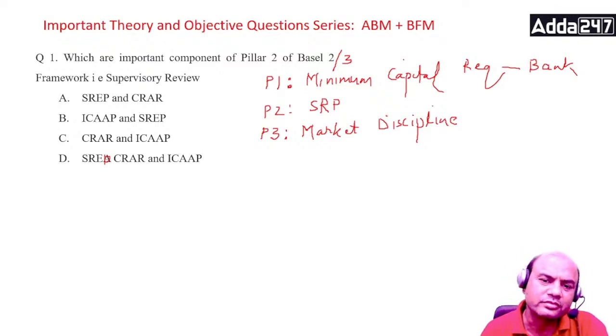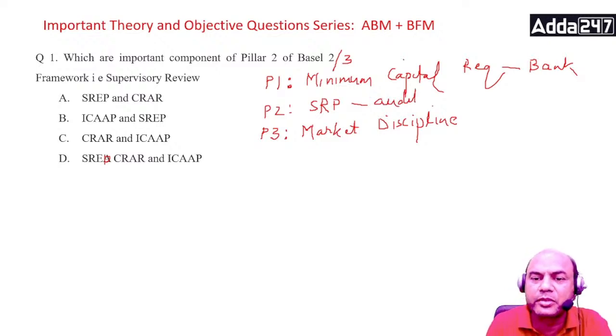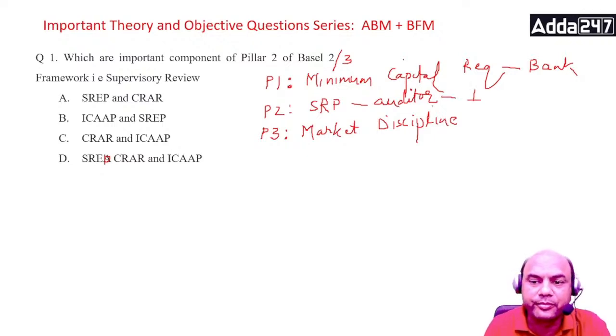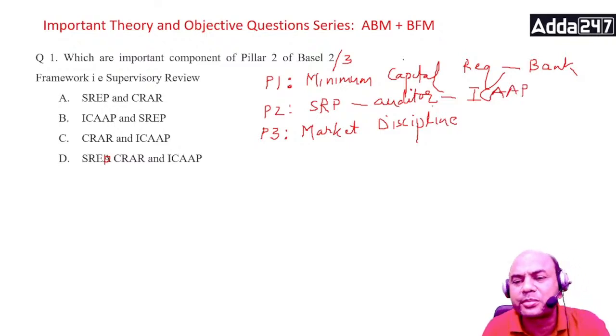Pillar 2 is always performed by the auditor. Auditor means an external agency. This word auditor is general. It can be RBI also, anyone who checks the bank's Pillar 1. So under this SRP model, from the RBI side, there is a document called ICAP. This ICAP comes in Pillar 2. Now many of you will get confused: is ICAP under Pillar 2 or Pillar 1?